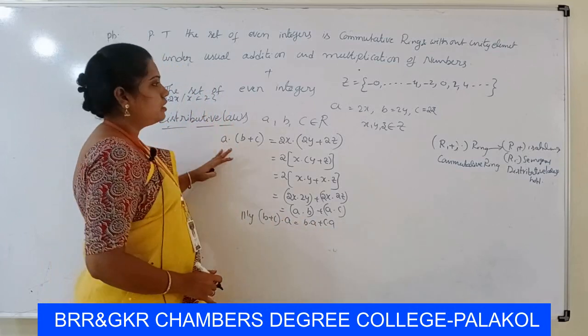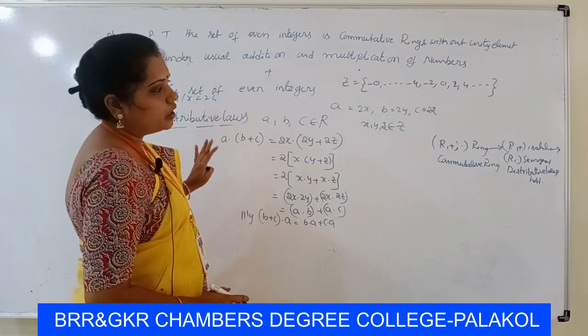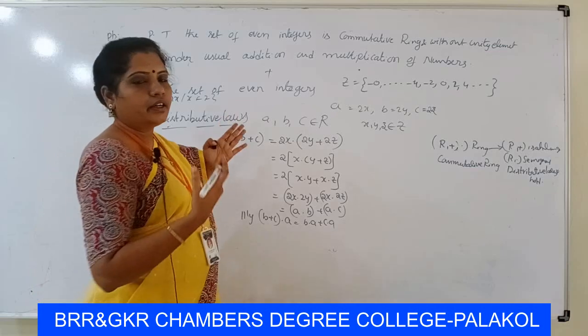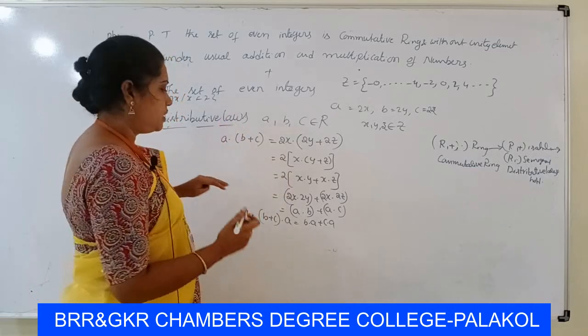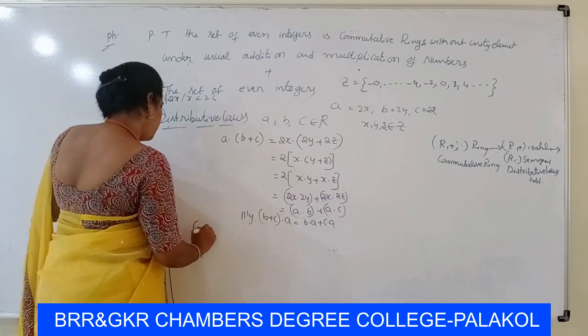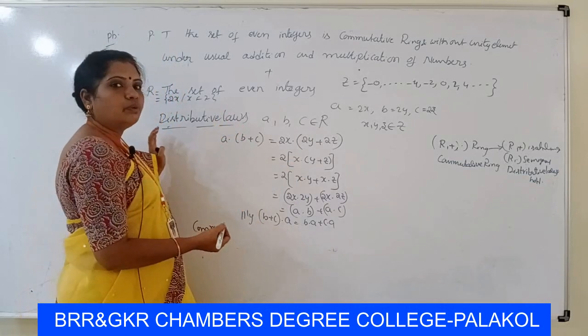Then the distributive laws also hold. Therefore R is a ring with respect to addition and multiplication. If the commutative law holds with respect to multiplication, then it will be a commutative ring.